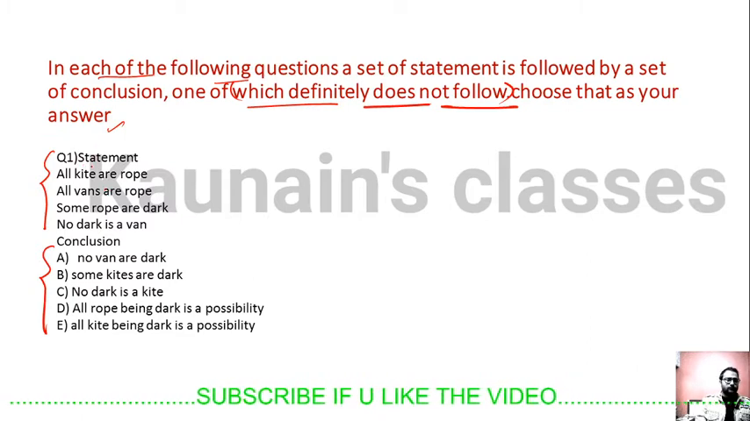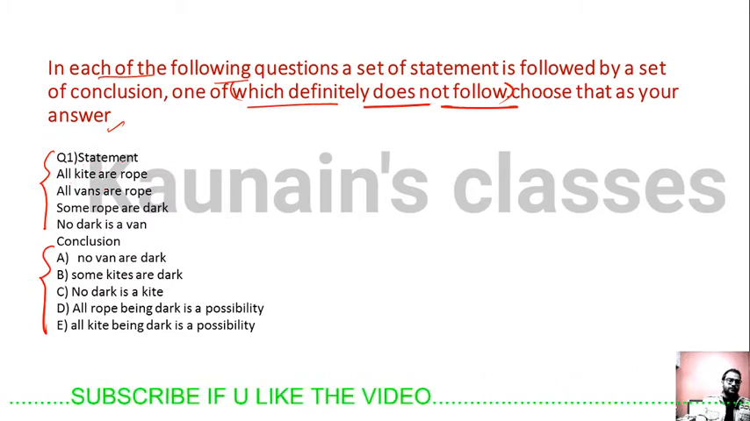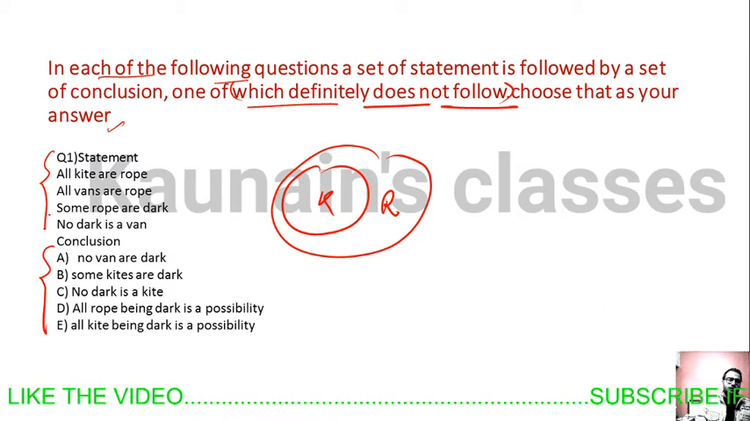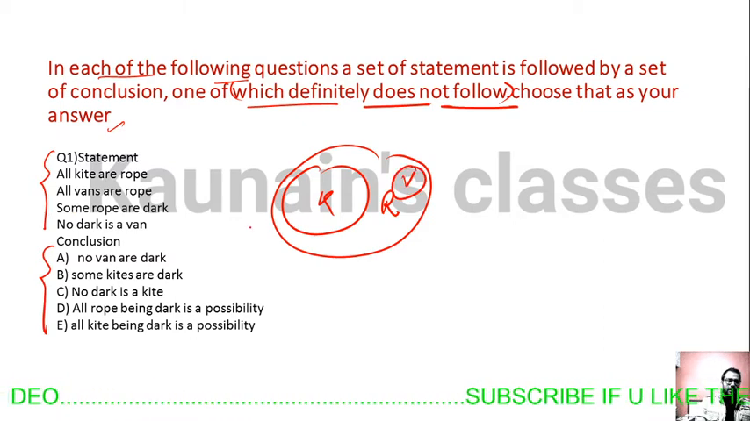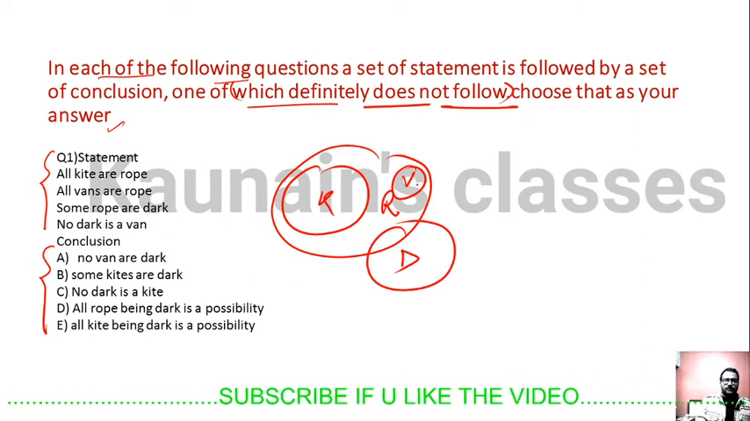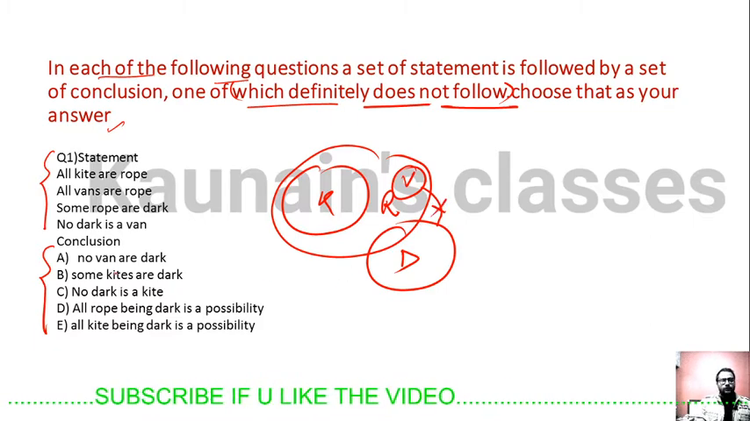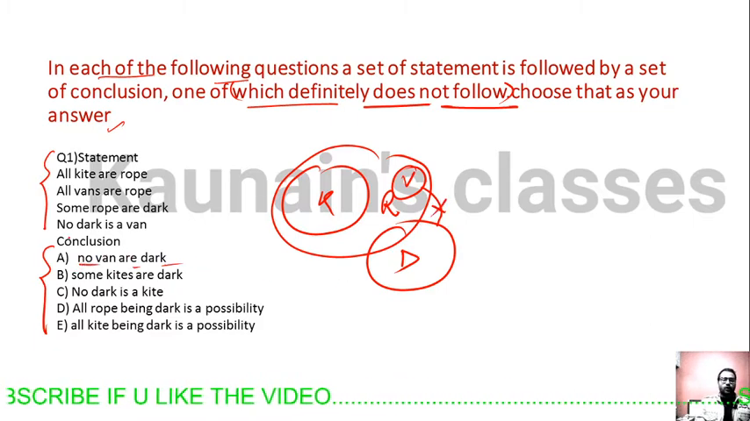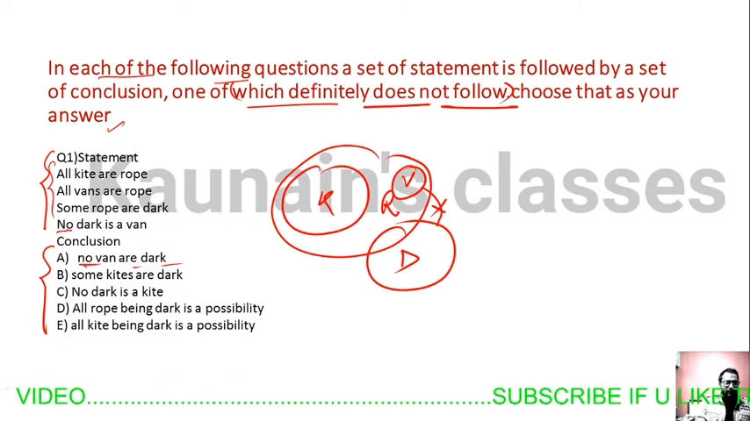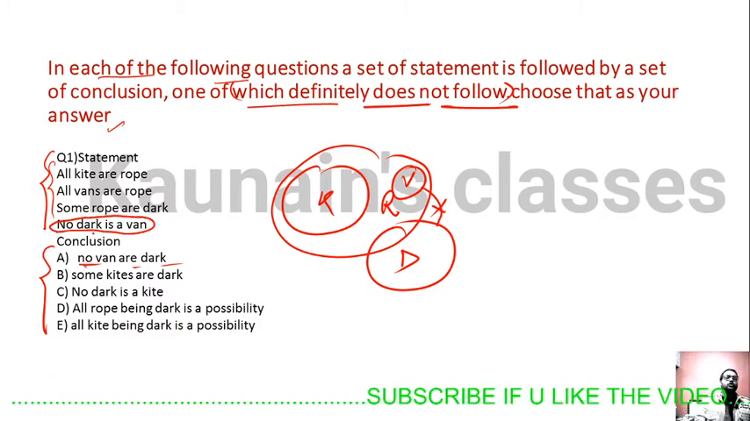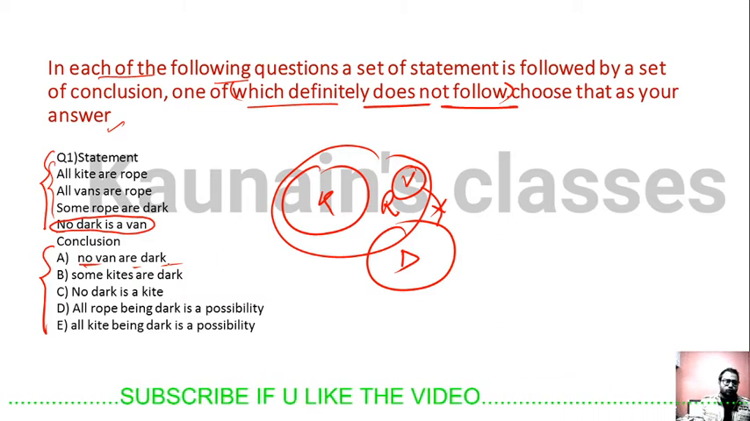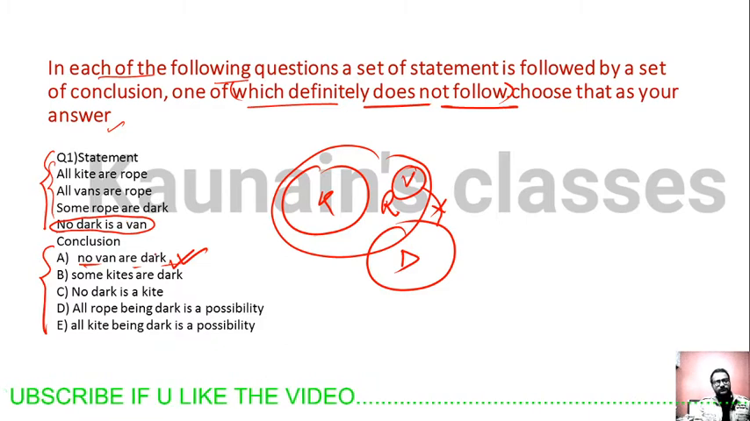Let's talk about the statements. All kites are rope, all vans are rope, some rope are dark, no dark is van. So our first conclusion is no van are dark. In the statement we got no dark is van. No dark is van or no van is dark, both are the same statement. So conclusion 1 will follow.